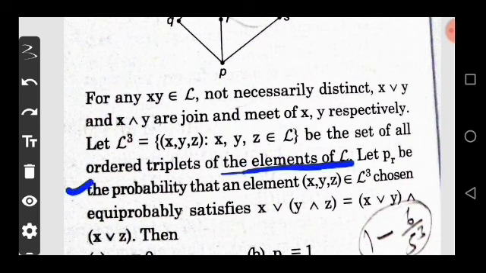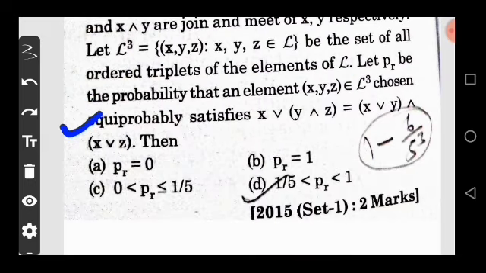Let PR be the probability that an element (X, Y, Z) belonging to L cube satisfies X meet (Y join Z) equal to (X meet Y) join (X meet Z), or in other words, X join (Y meet Z) is equal to (X join Y) meet (X join Z). There are four options. Option A, the probability is 0. Option B, the probability is 1. Option C, the probability is greater than 0 and less than 1 by 5. And option D, the probability is greater than 1 by 5 and less than 1.